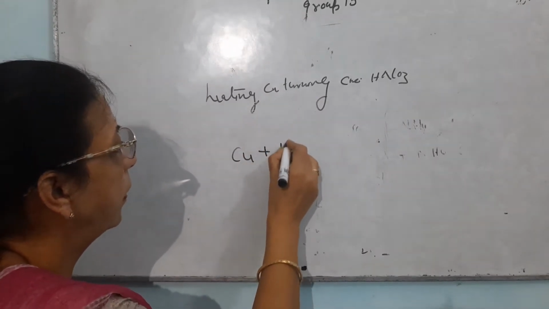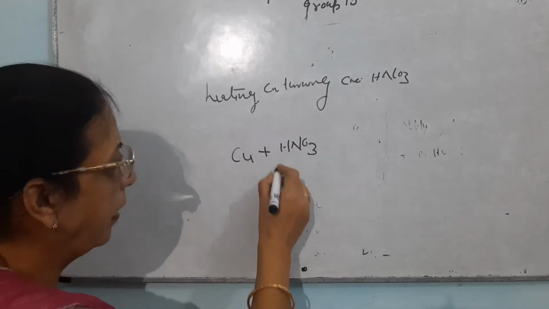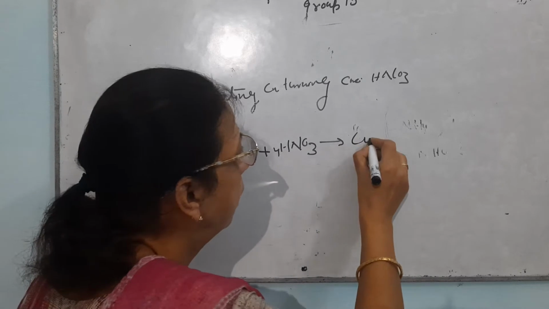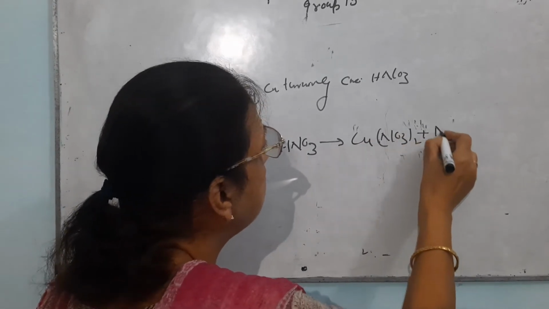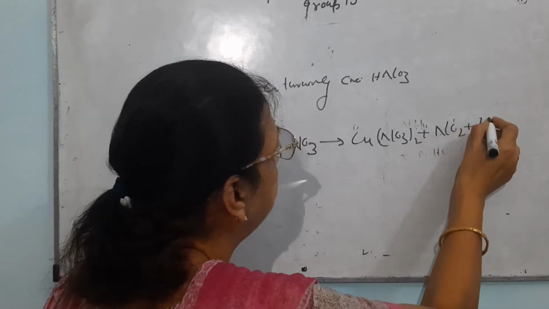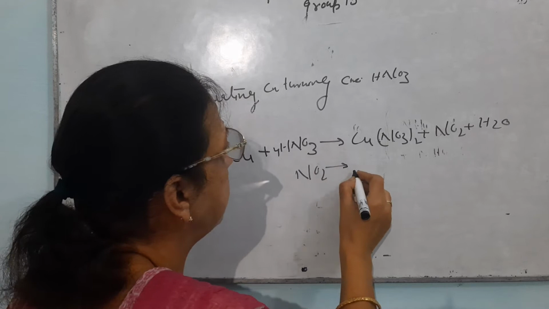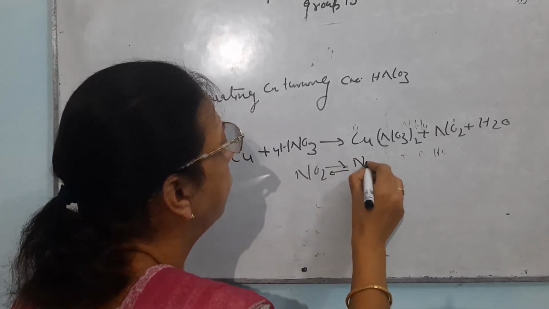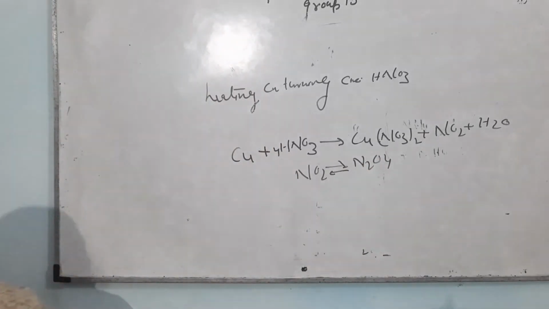Now the copper will react with concentrated nitric acid. There will be formation of copper nitrate with the release of NO2 gas and with the release of water. Again this NO2 will dimerize. It is a reversible reaction to form N2O4. So this reaction is very popular.